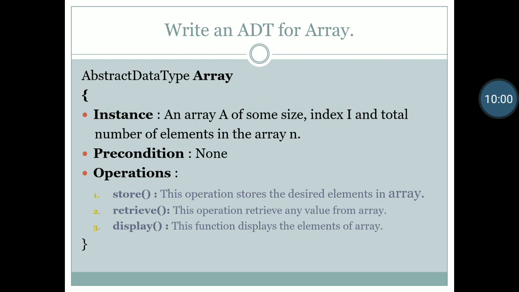For declaring an array we don't require any preconditions, and array operations will be store, retrieve and display. We have studied in the first slide that an array's main operations are storing and retrieving, but we can also display its elements. So this is the ADT of our array.